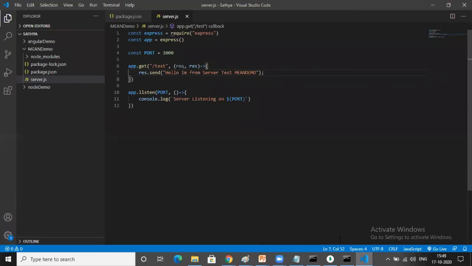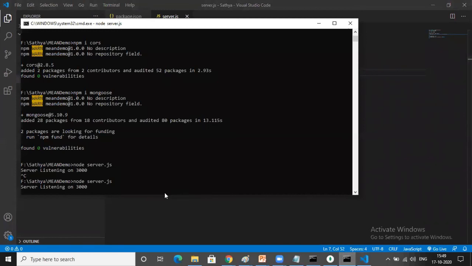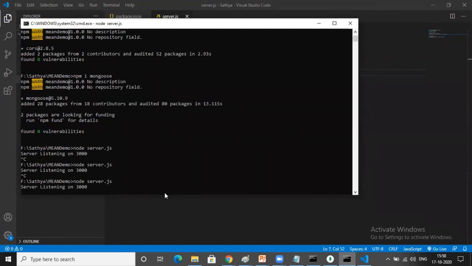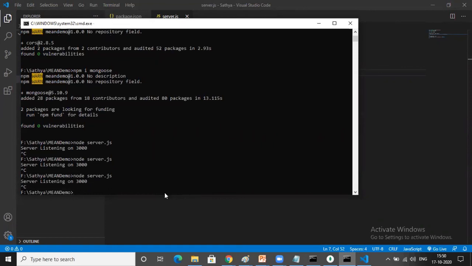See, generally, if you do any modifications in the API, every time in the command prompt you have to run the server file, node server.js, every time. For every modification, you have to manually run that particular command. So that is not a good thing. There is one concept called watch and observe mechanism, auto compilation, like you have in Angular. Whenever you do any modification in the API, automatically that modification will take effect instead of recompiling or redebugging every time. For that you have to install nodemon. Just a very simple command, npm i nodemon --save-dev.